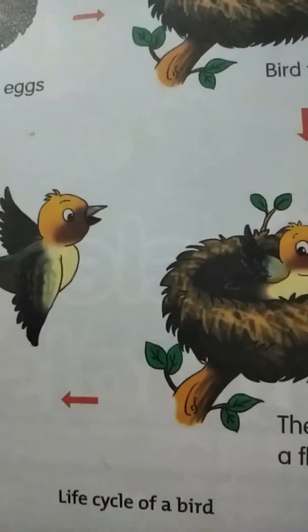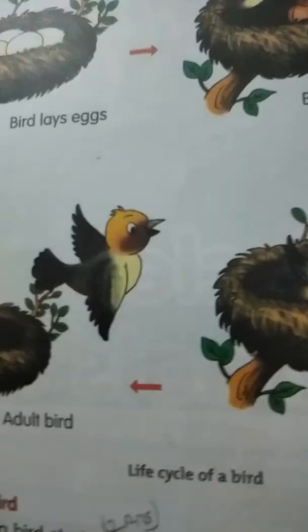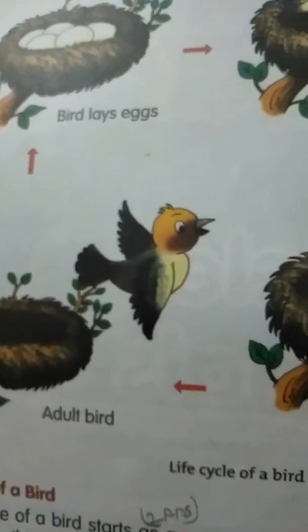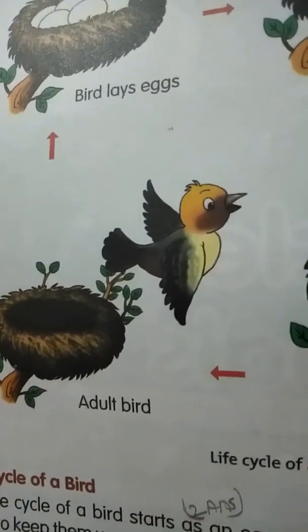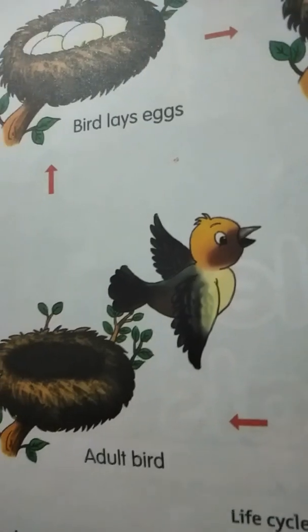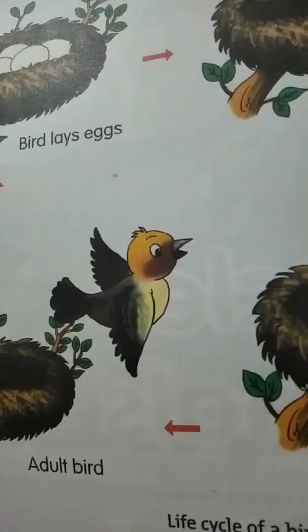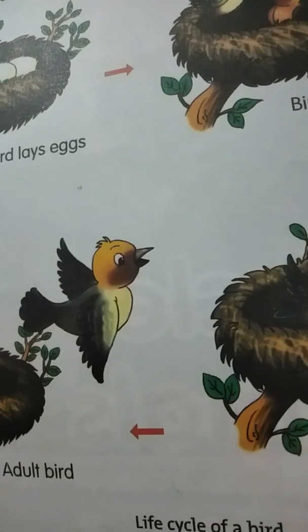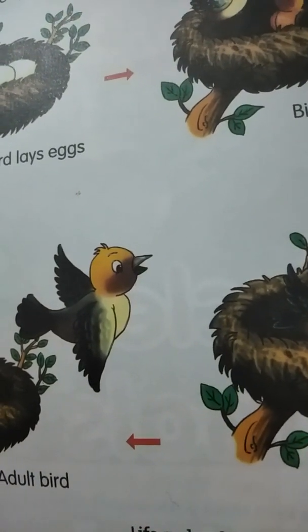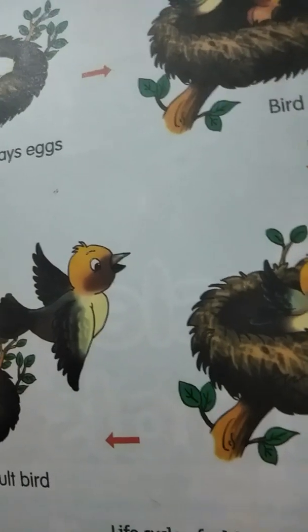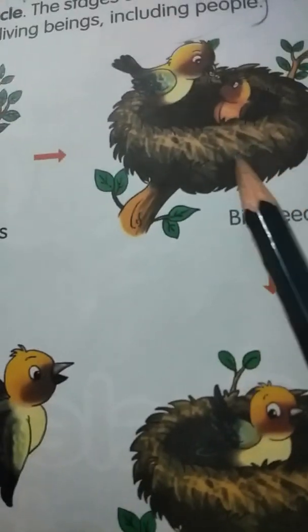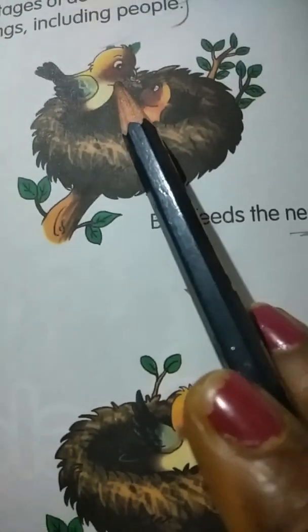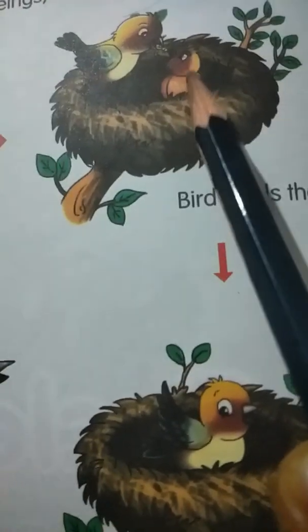Now the second stage, here what happens? The eggs hatch and the baby bird comes out. After hatching, the baby birds come out of the eggs, right? After coming out, the mother and parents will start feeding them, okay? When a baby bird is too small to leave its nest, it is called a nestling. So the mother bird is feeding the baby bird, right?